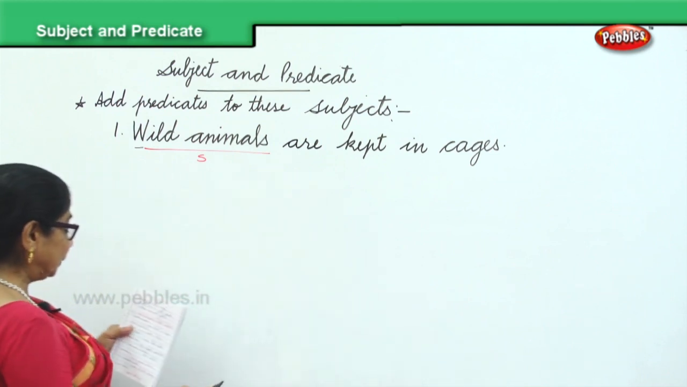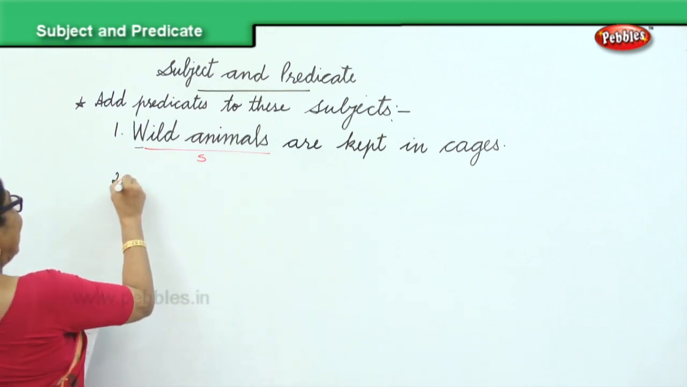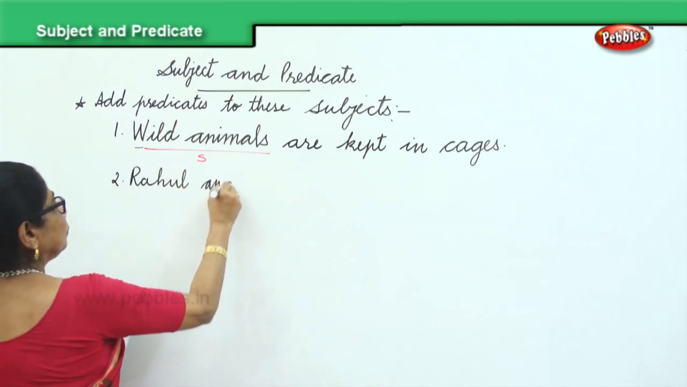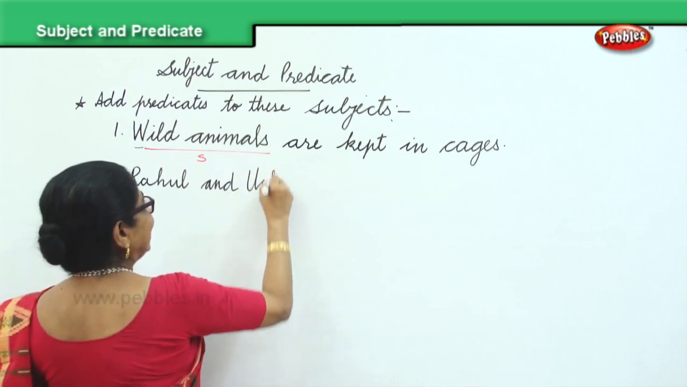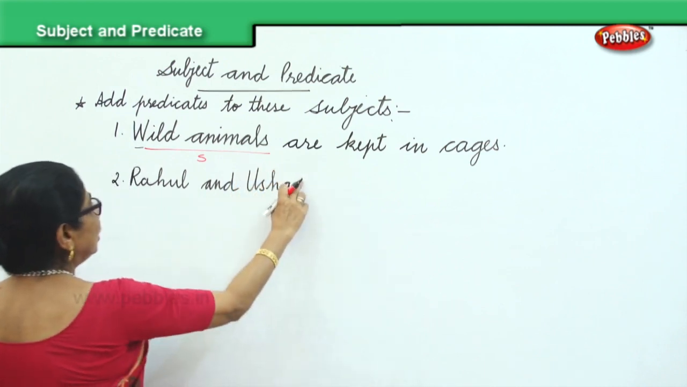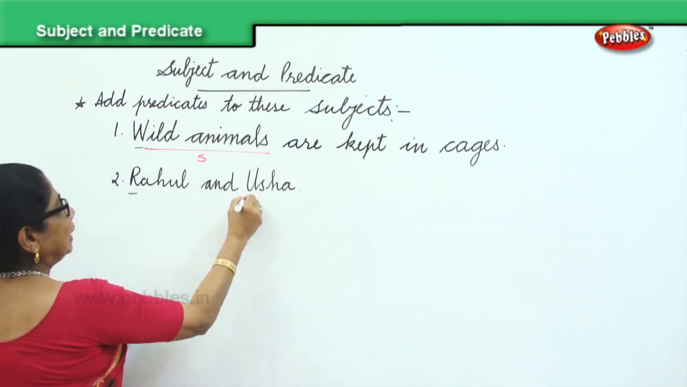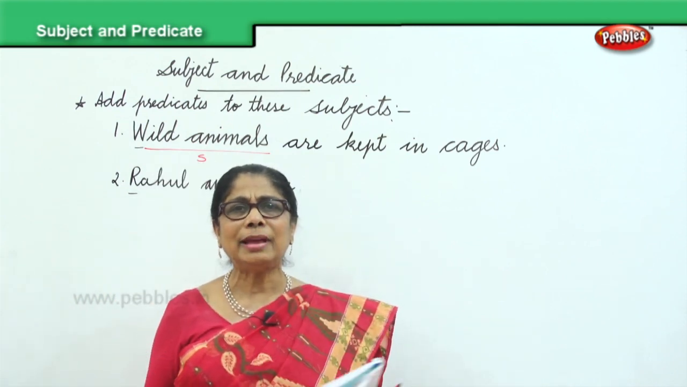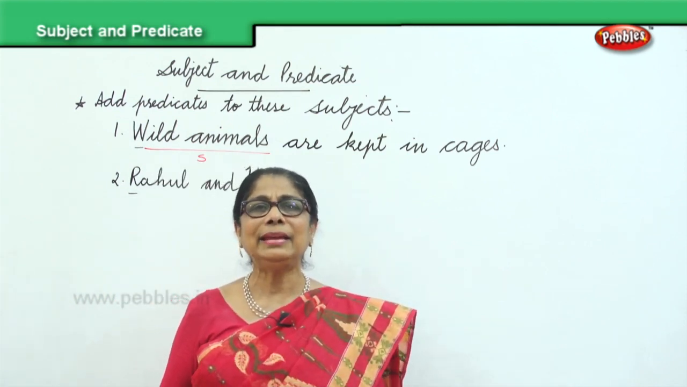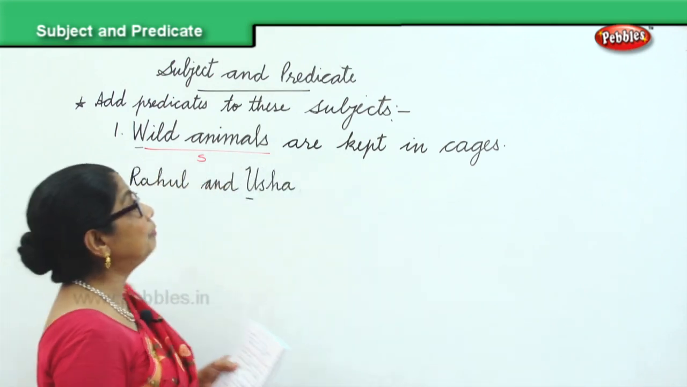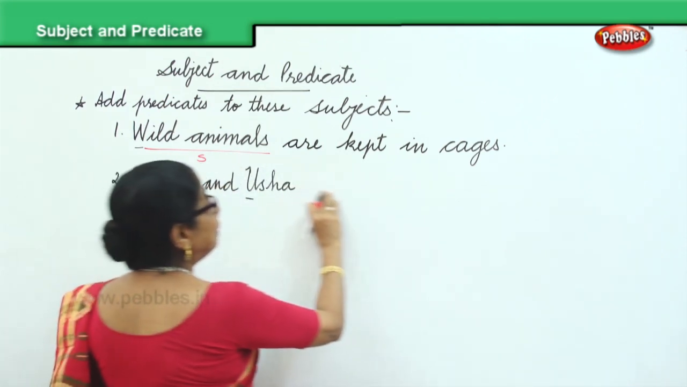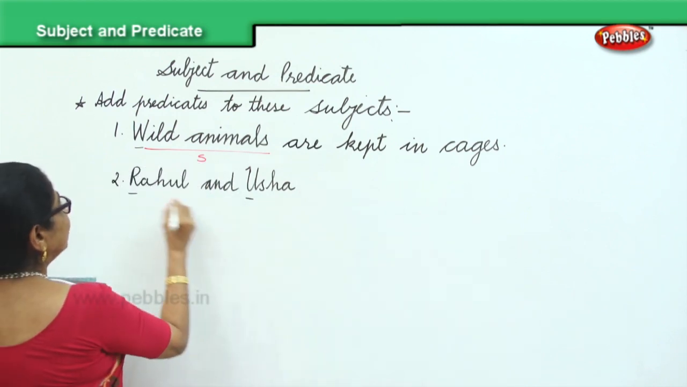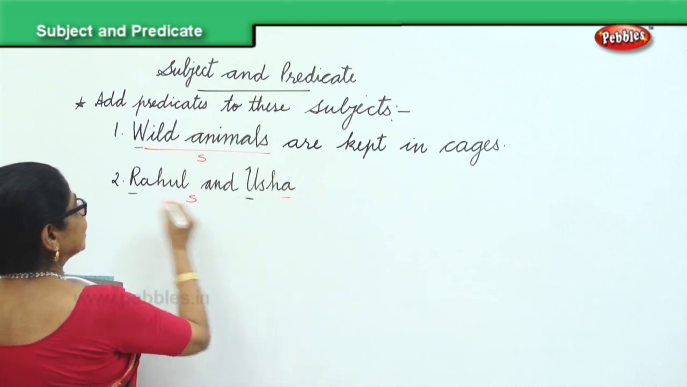Now I'll give you another one. Rahul and Usha. Now I have given you Rahul and Usha. R and U are capital letters because that's the name of people. So I have given you the subject Rahul and Usha. Complete the sentence. So you give me some predicate to complete this subject. What is this? Subject. Rahul and Usha, these are the subjects.